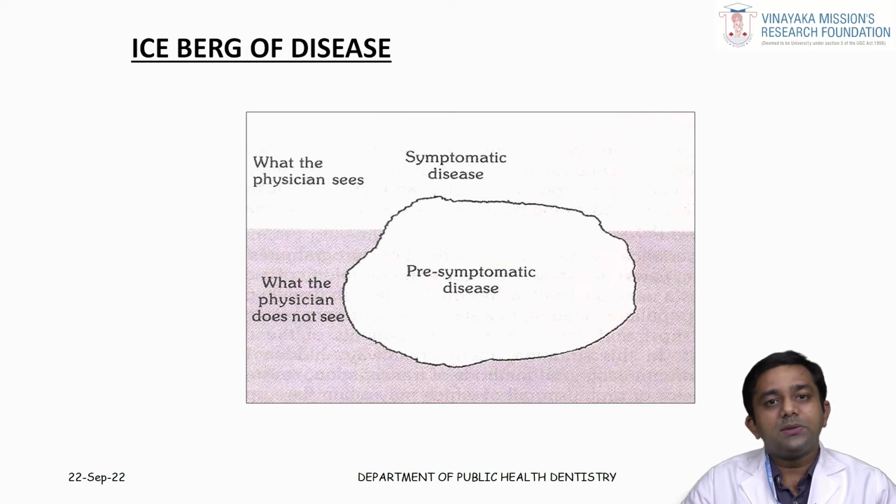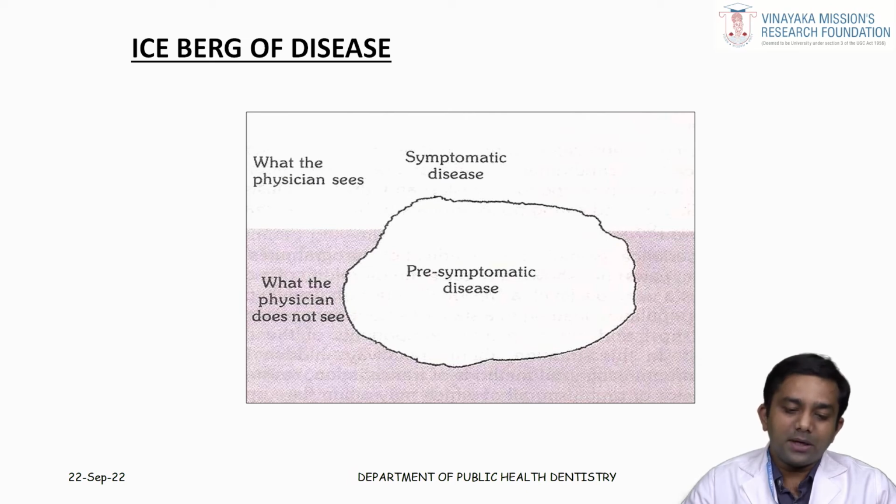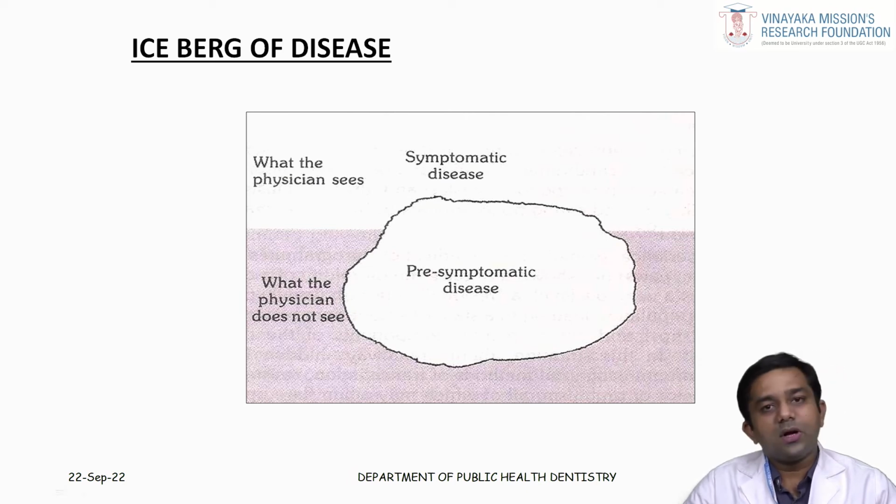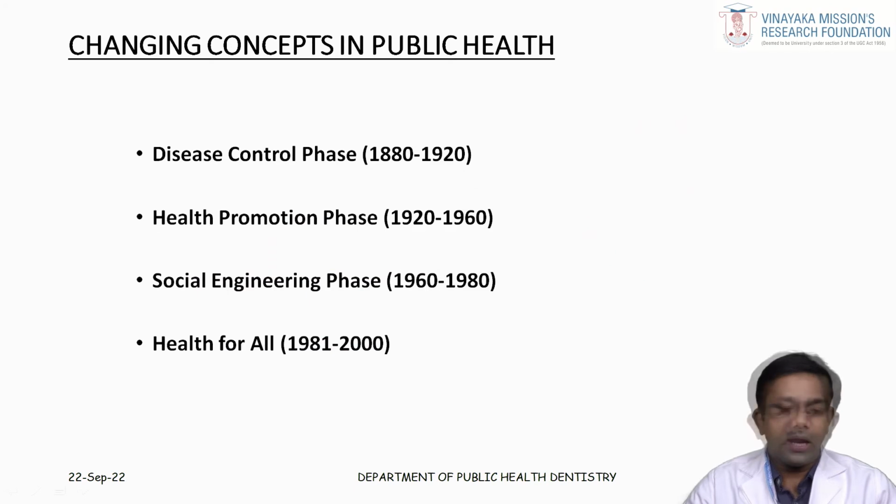It transmits from person to person without knowing whether the person has the disease or not. There will be a carrier who can transmit the disease from person to person. That is your pre-symptomatic disease which the physician does not see. So, this concept is known as the iceberg of disease. The last one is the changing concepts in public health.